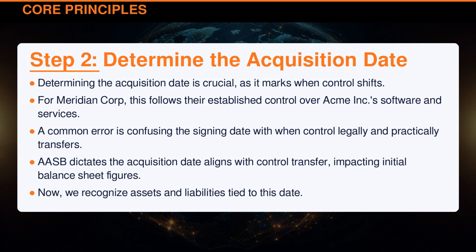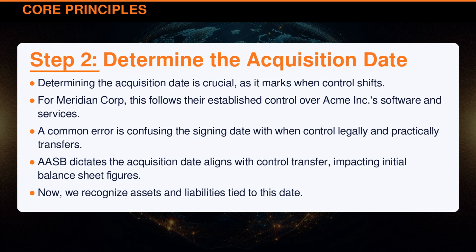Determining the acquisition date is crucial, as it marks when control shifts. For Meridian Corporation, this follows their established control over Acme Incorporated software and services. A common error is confusing the signing date with when control legally and practically transfers. AASB dictates the acquisition date aligns with control transfer, impacting initial balance sheet figures.